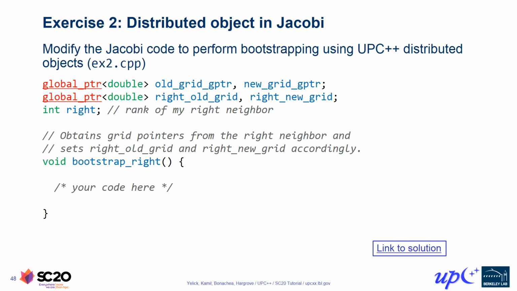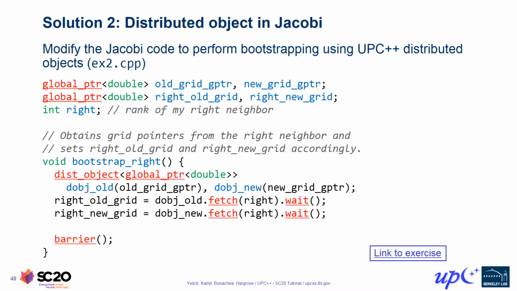Hopefully by now, most of you have had a chance to work Exercise 2 and gained some experience in using distributed objects, so let's go ahead and look at one possible solution. So our task was to use a distributed object for the bootstrapping setup stage of our Jacobi application, where we exchange the global pointers that are used for communication later during the time-stepping loop.